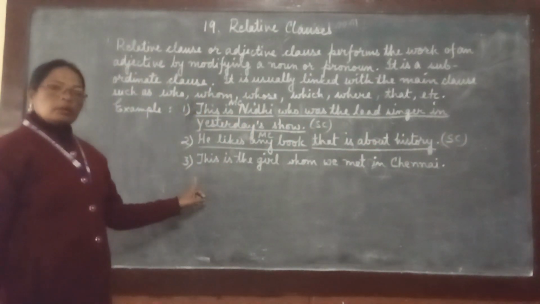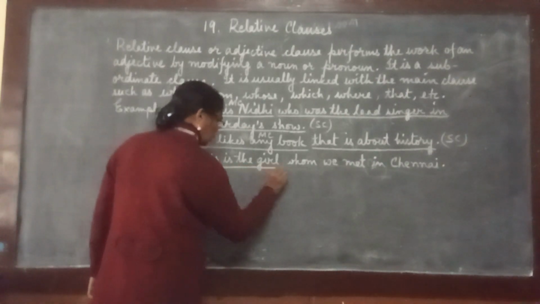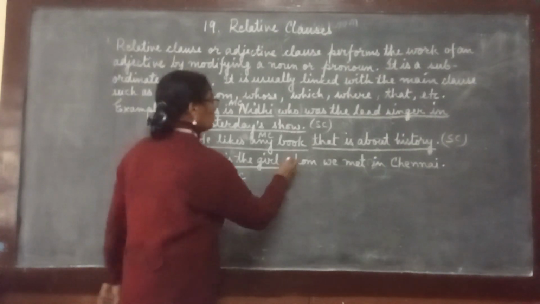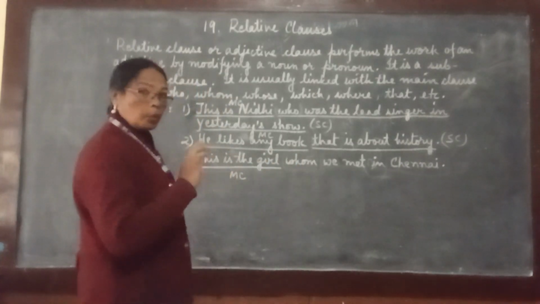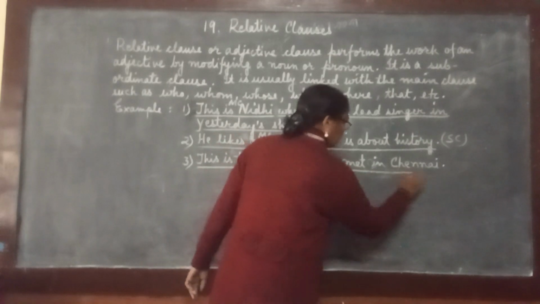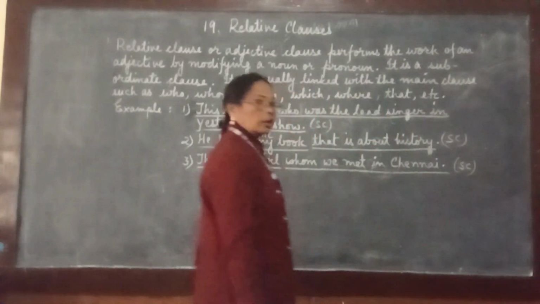Now sentence number 3. "This is the girl" is our main clause. The word "whom" links both the clauses. From "whom" till "Chennai" is our subordinate clause.